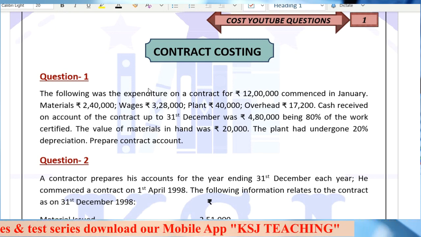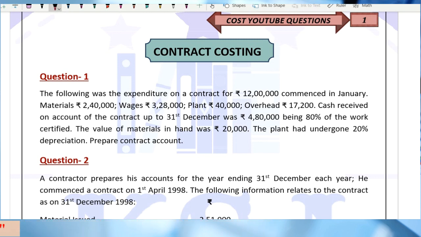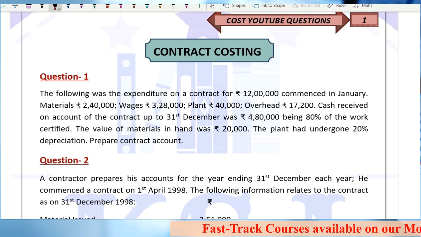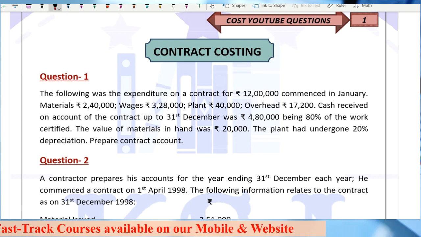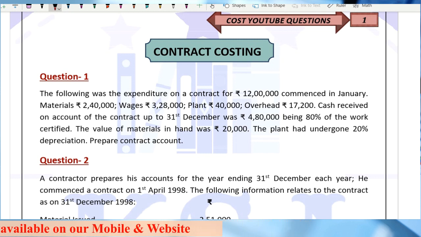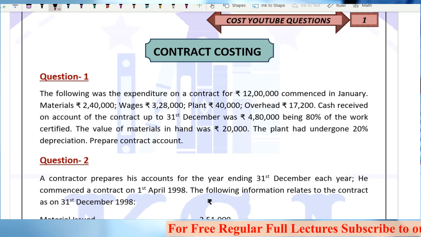Okay, anyways. Let's start with the practical part on contract costing. Question number 1 we have. Now this seems to be a very small question, right? As a layman you will say, sir, it must be a very simple question. But these kinds of simple questions have been asked in recent attempts. This question number 1 was asked in the July 2021 attempt for 5 marks, new course. Similar question.